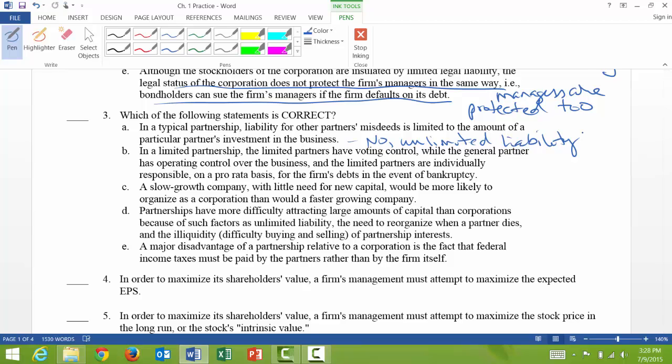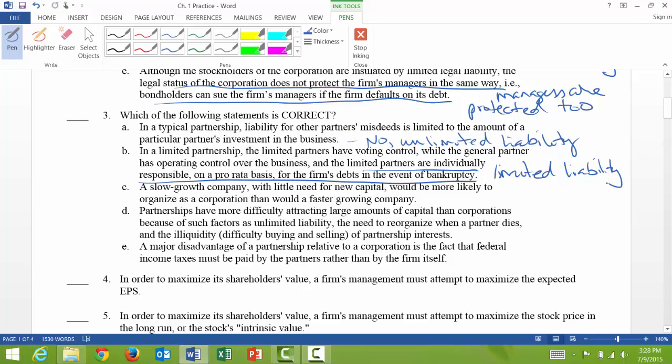And then B, in a limited partnership, the limited partners have voting control, while the general partner has operating control over the business. And the limited partners are individually responsible on a pro rata basis for the firm's debts in the event of a bankruptcy. In this case, the part that's incorrect is that they do have responsibility for the firm's debts. They have limited liability. So that's the part that's incorrect.